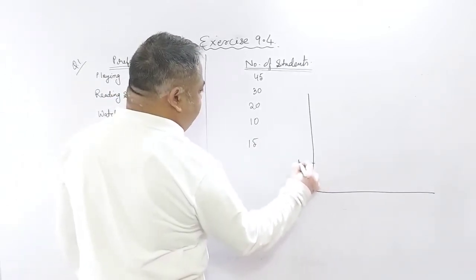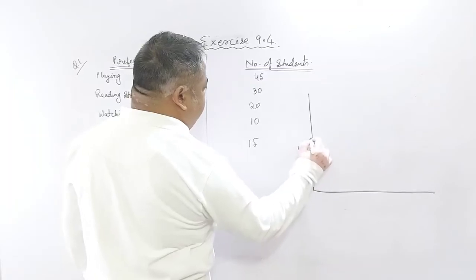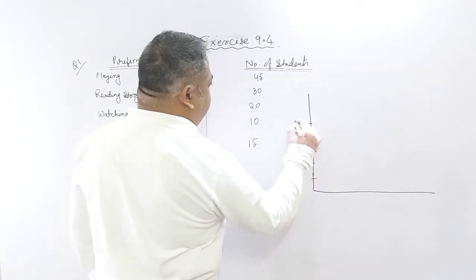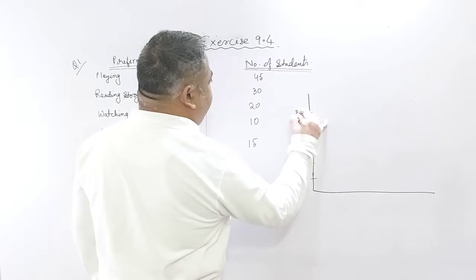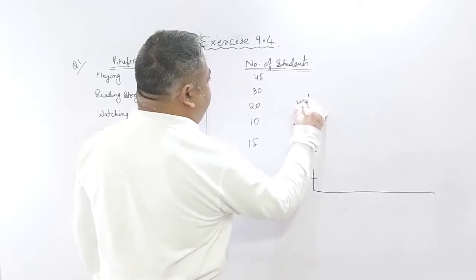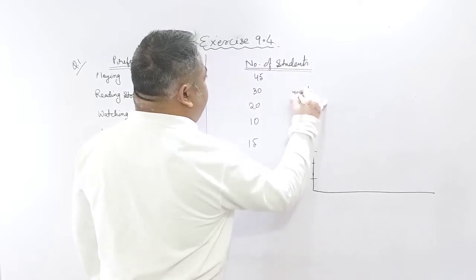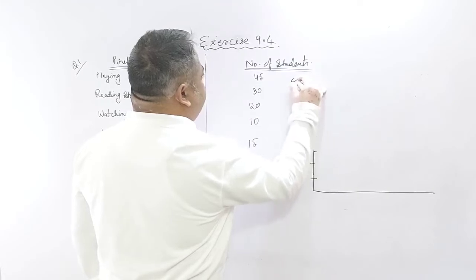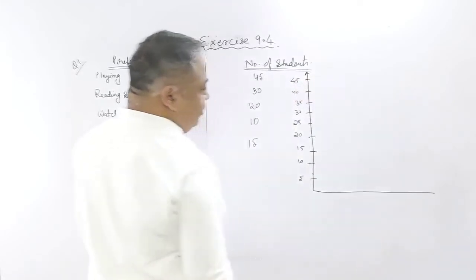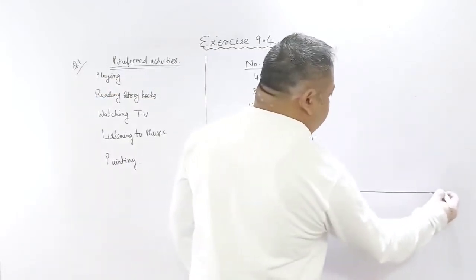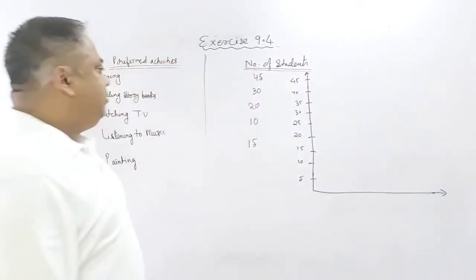5, 10, 15, 20, 25, 30, 35, 40 and 45. There is nothing more than this. I am doing it freehand. You will do it with a scale. Huh? You have to do it with a scale.